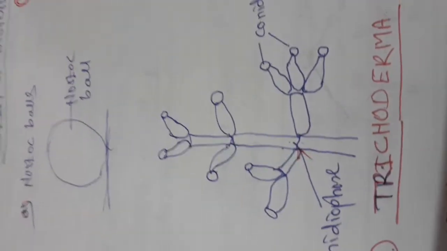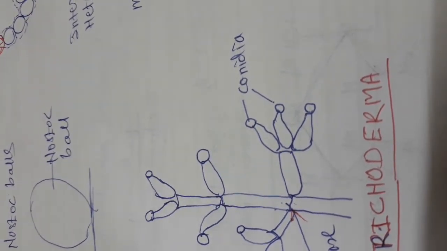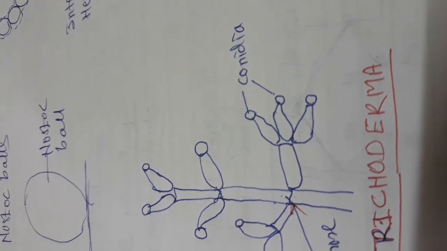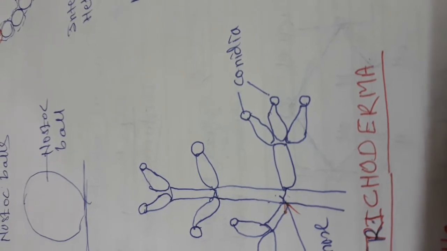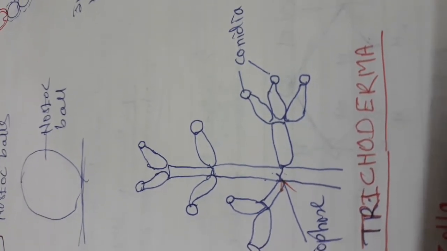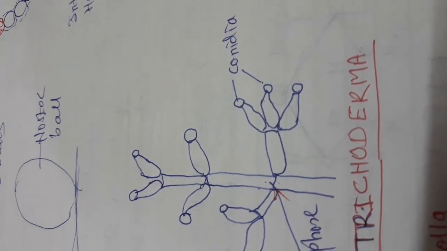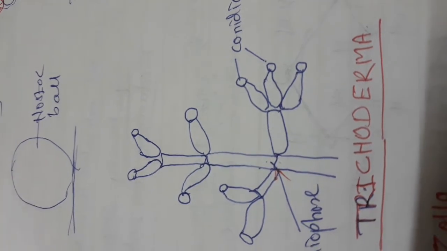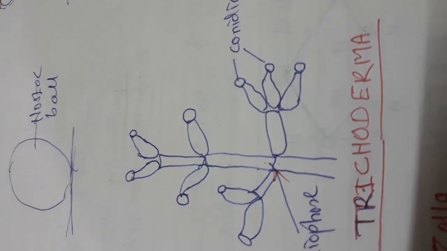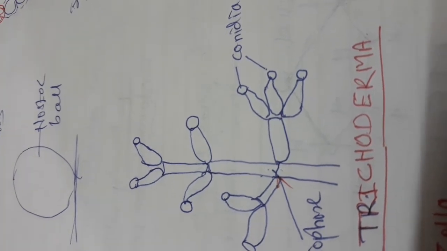Trichoderma is a common soil borne fungus that grows in the soil and has branched structures. It has antibiotic activity, and by its growth it increases disease resistance in plants. It also increases the fertility of the soil and is harmful to damaging organisms.